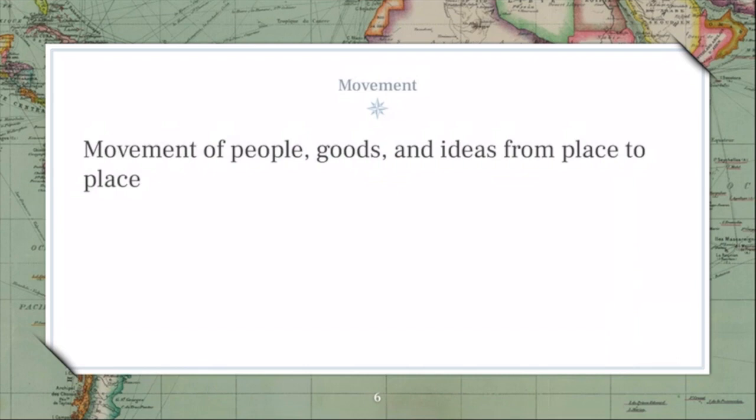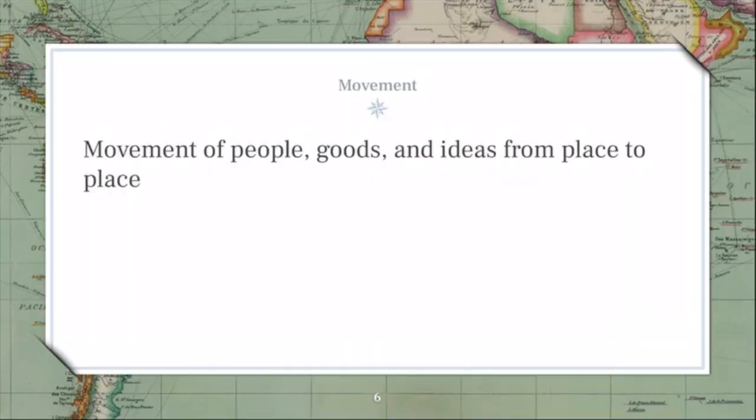So movement can be a lot of different things. It could be movement of people. So people, if maybe you have moved to Oxford, right? Me, I moved from Chicago to Oxford. So I have moved. Or you can do a movement of goods, right? I bet if you look at the clothes you're wearing or the devices, things you buy, it'll say made in China, made in Mexico, right?